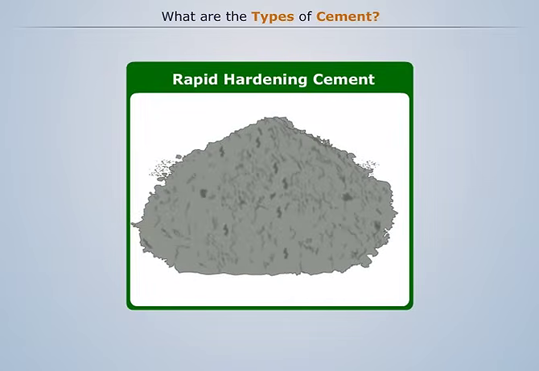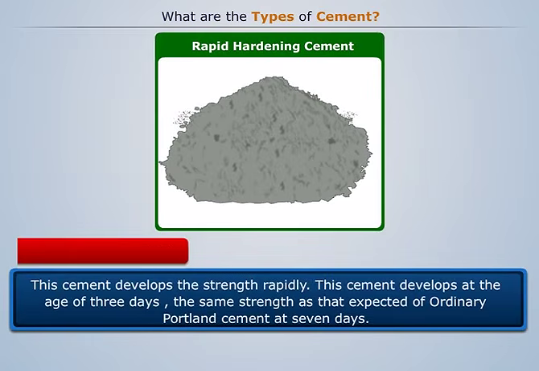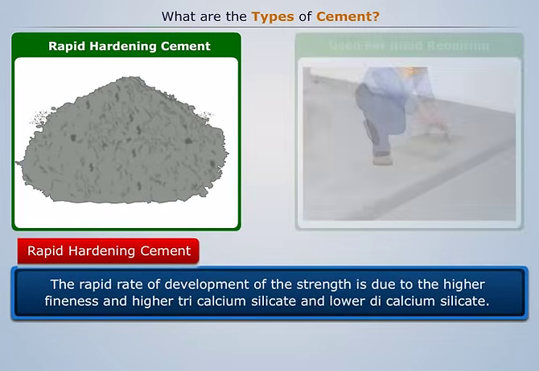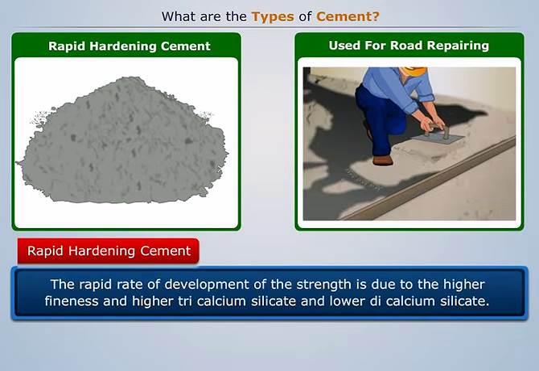Rapid hardening cement. This cement develops strength rapidly. At the age of 3 days, it develops the same strength as that expected of ordinary Portland cement at 7 days. The rapid rate of development of strength is due to the higher fineness and higher tricalcium silicate and lower dicalcium silicate. It's used for road repairing.